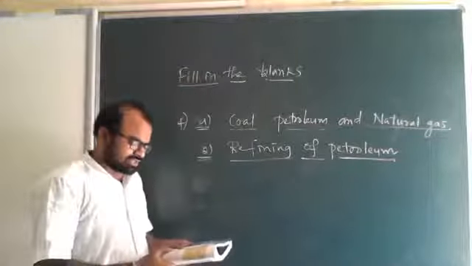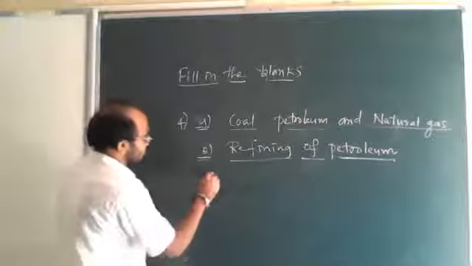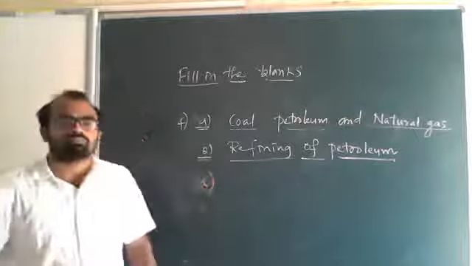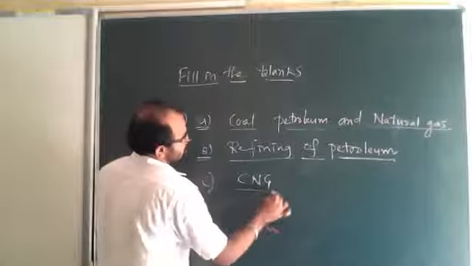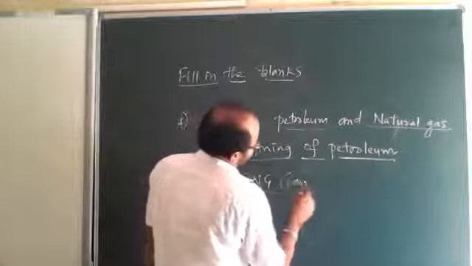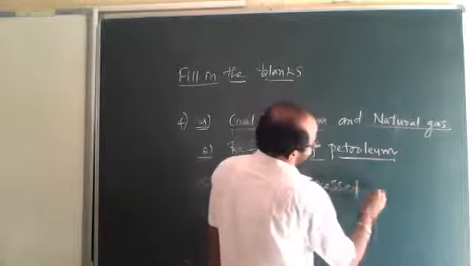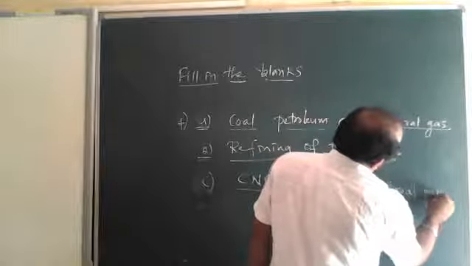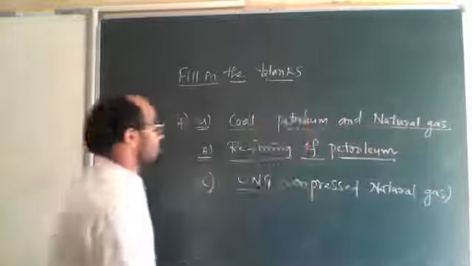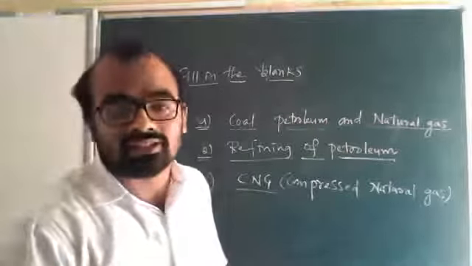Okay, third one. The least polluting fuel for vehicle is. Which is the least polluting fuel for vehicle? That is compressed natural gas. We can write CNG, or in complete form you can write compressed natural gas. Okay, CNG. So these are the fill in the blanks answers.